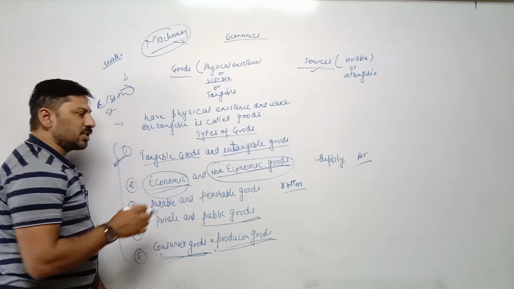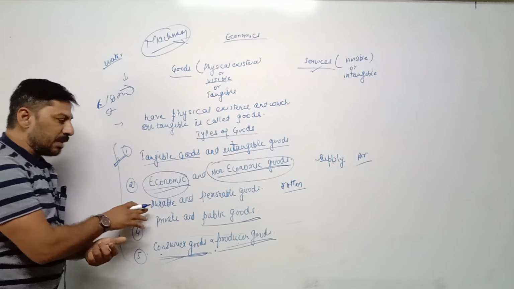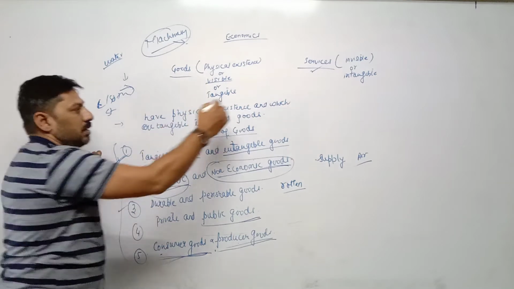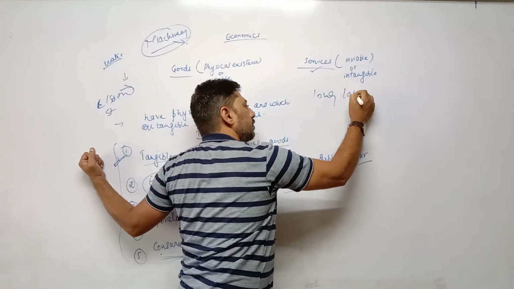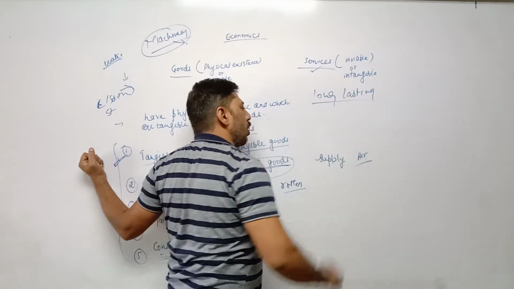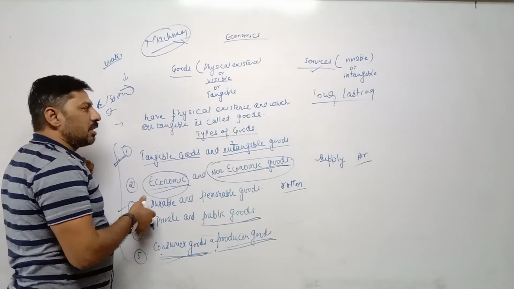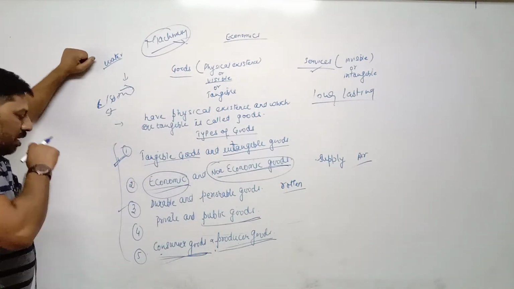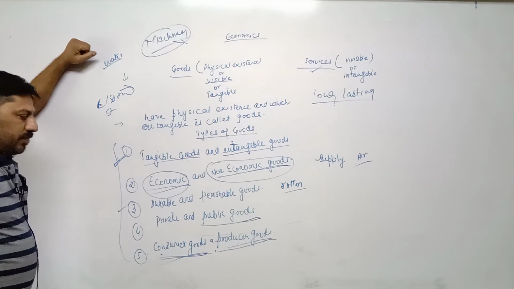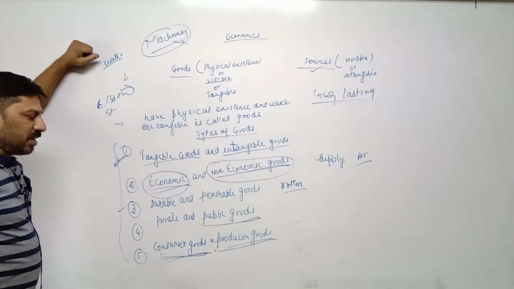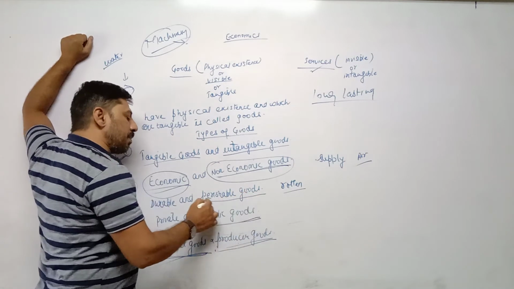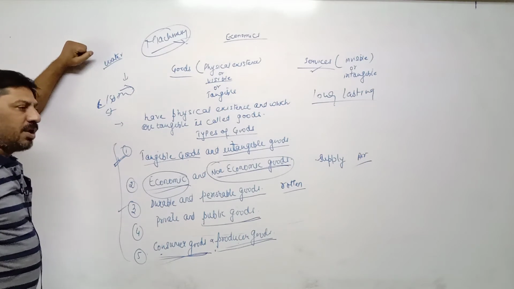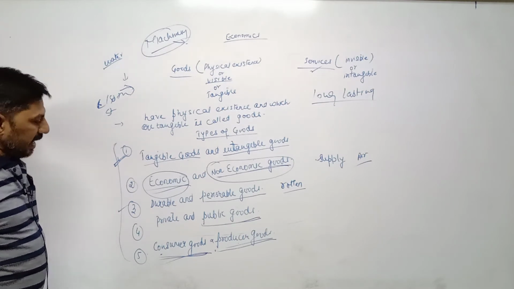Durable and perishable goods on the basis of time period. Goods are of two types here. Durable goods are those goods which are long lasting. Long lasting means which are used for a longer period. So any goods which are of long lasting nature, which can be used for a longer time period, such goods are called durable goods. For example, TV, fridge, AC, vehicle. Perishable goods cannot be used for a longer time period, they get spoiled, damaged, rotten immediately. For example, vegetables, milk products, egg.